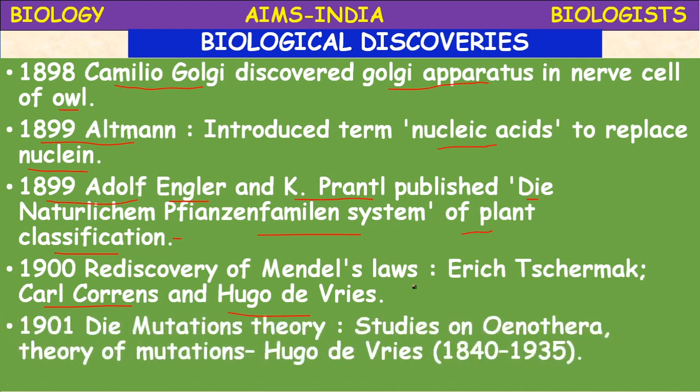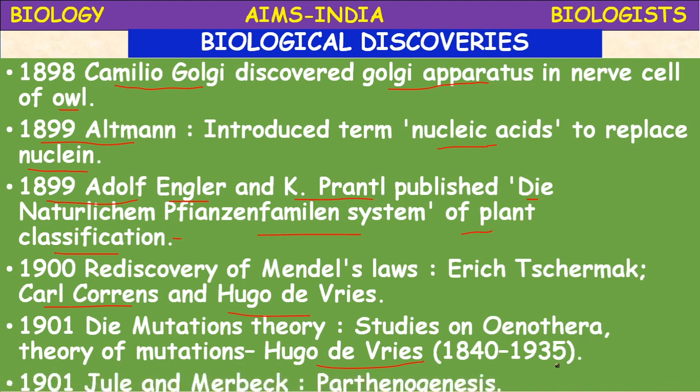In 1901, the mutation theory, based on studies on the plant Oenothera lamarckiana, was proposed by Hugo de Vries.